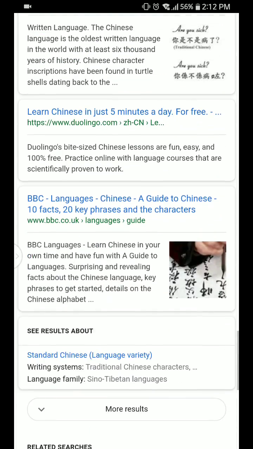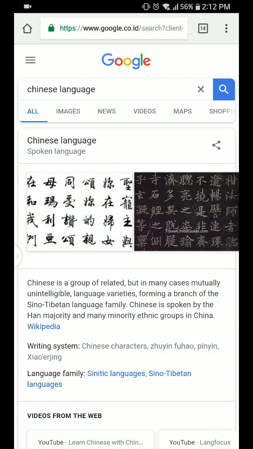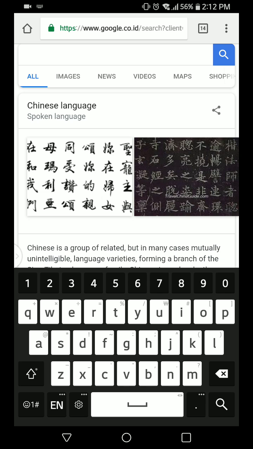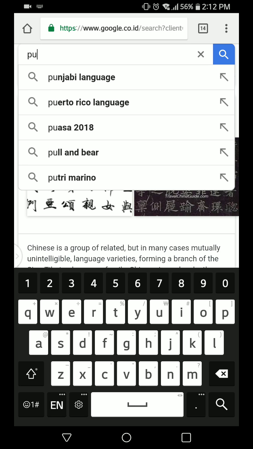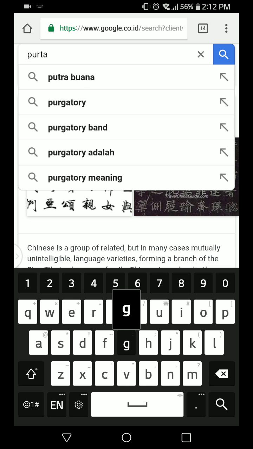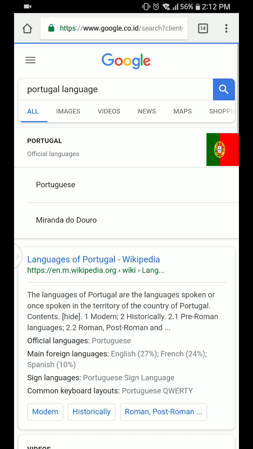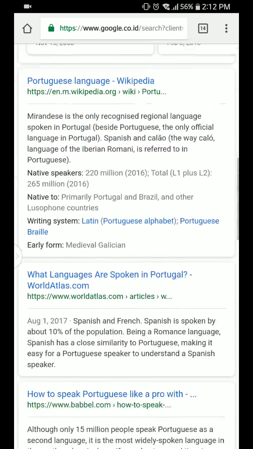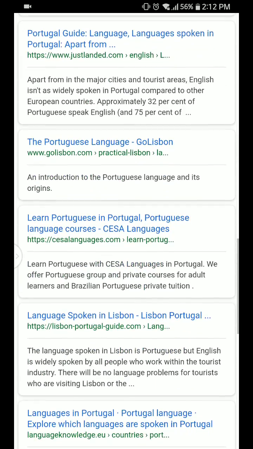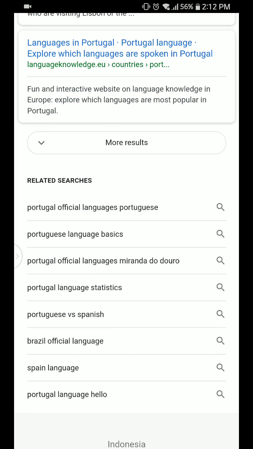I'm trying to find some Portuguese language, maybe some Portugal stuff.